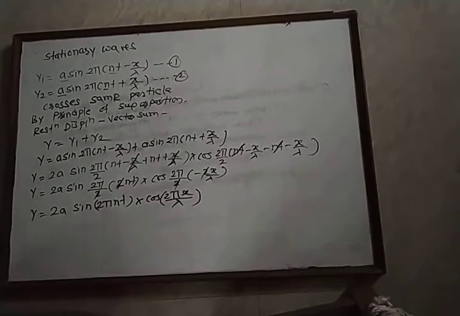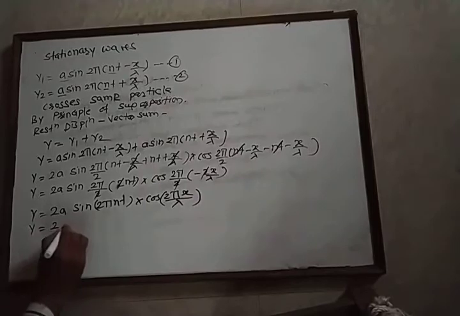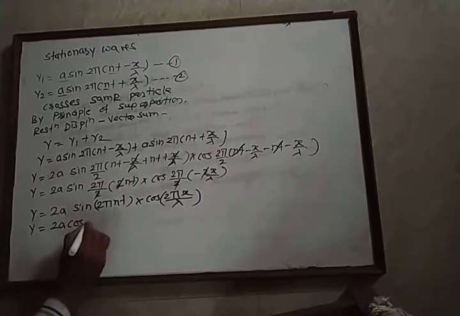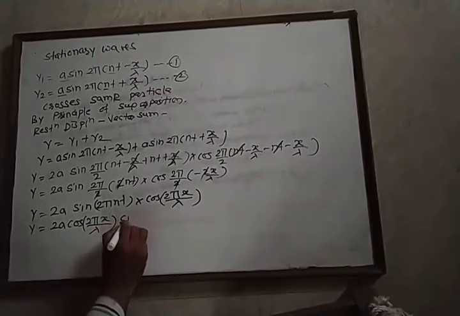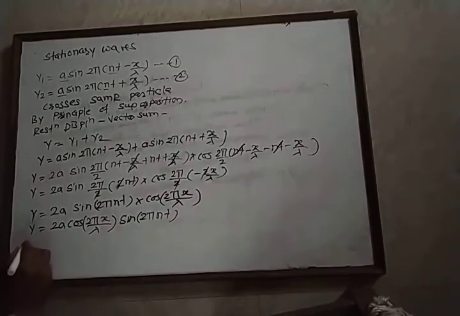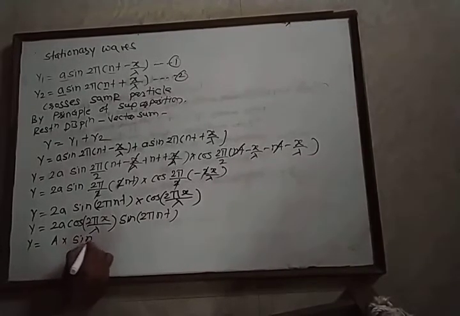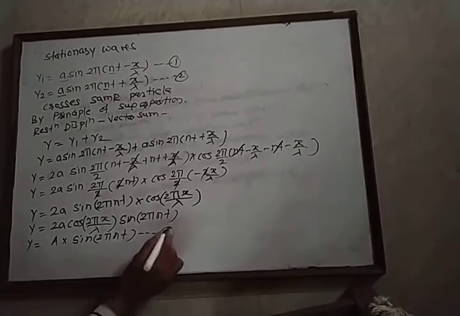Using cos of minus theta equals cos theta, the above equation can be written as 2a cos of 2π x upon lambda into sin of 2π n t. That is, y equals A into sin of 2π n t, and in this way we get equation number 3.